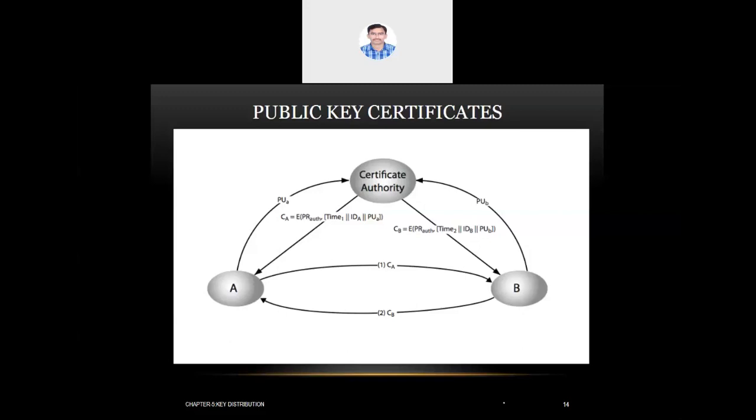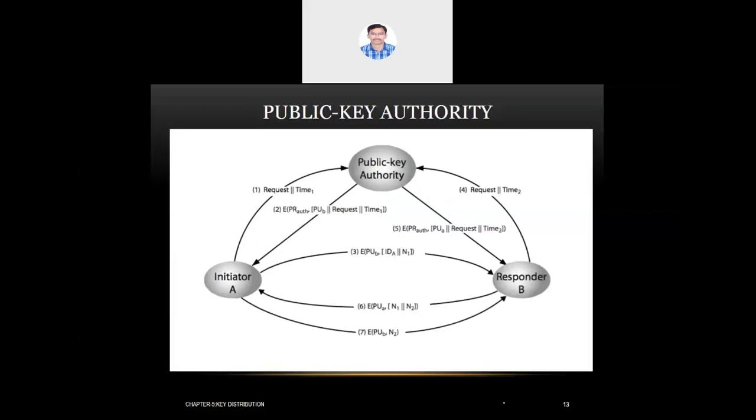Then we discussed the third method, which is public key authority. In public key authority, all the users who want to communicate with others register and request the public key of the other person. So now A requests the public key of the other person from the public key authority, and the authority processes that request and responds to A. The same is the case for the other person. Now, using those public keys, they communicate with each other.